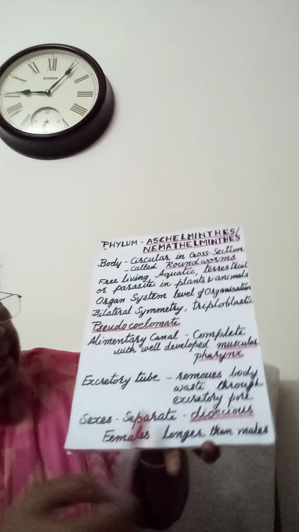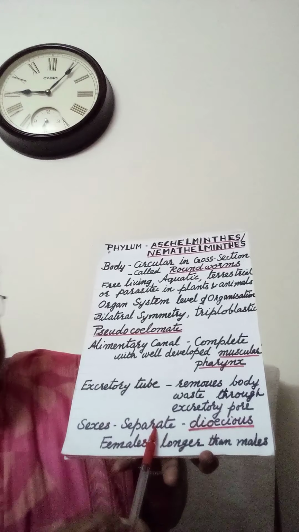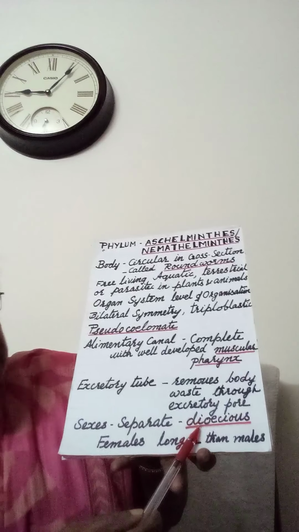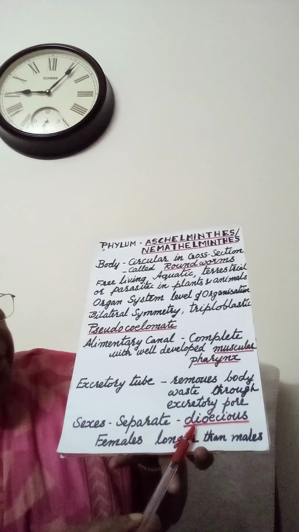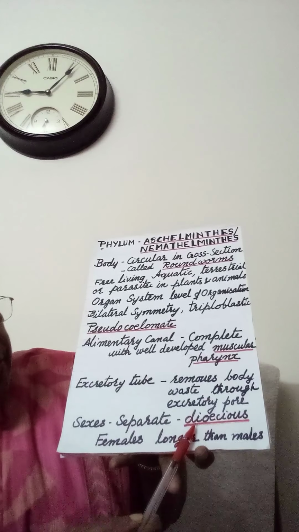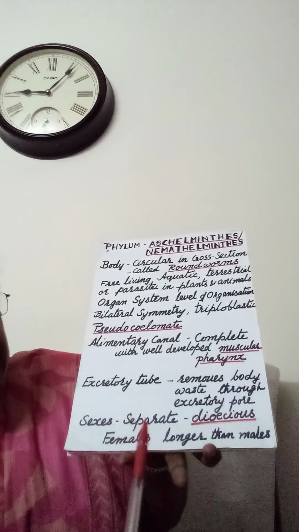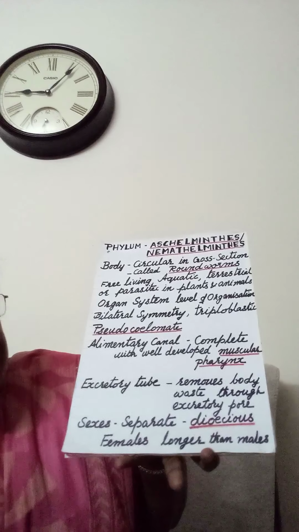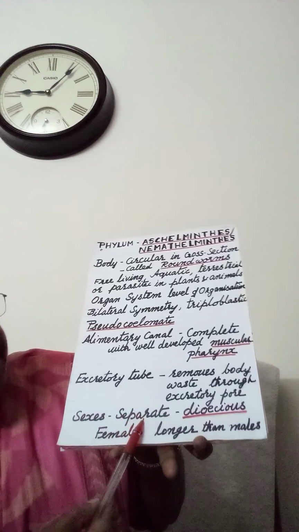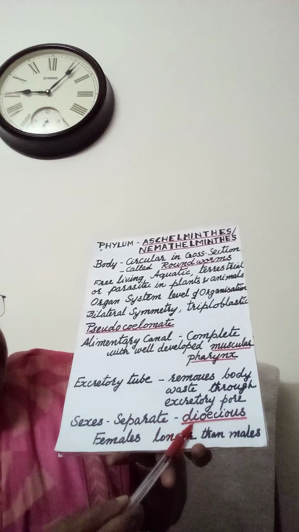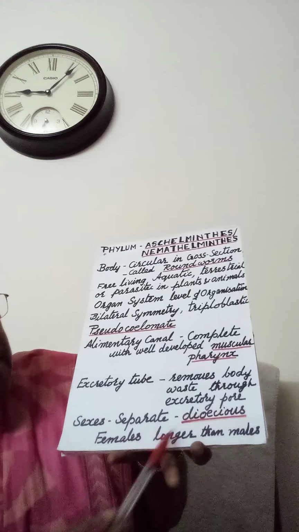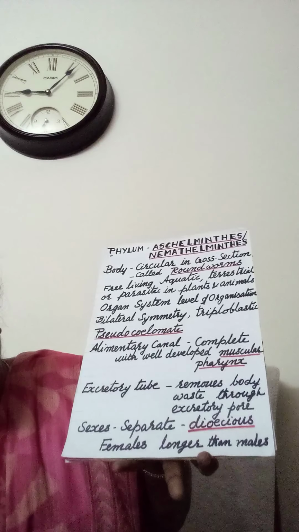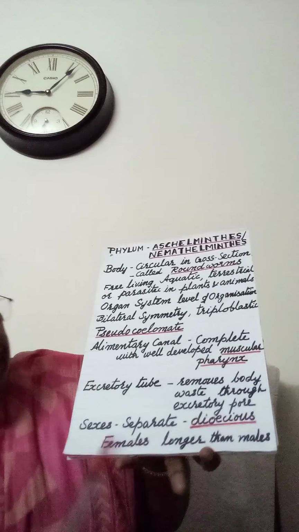Next, the sexes are separate or dioecious. In Platyhelminthes we have studied sexes are not separate, or hermaphrodite or monoecious. Here sexes are separate, or we can say dioecious. Females are longer than the males.